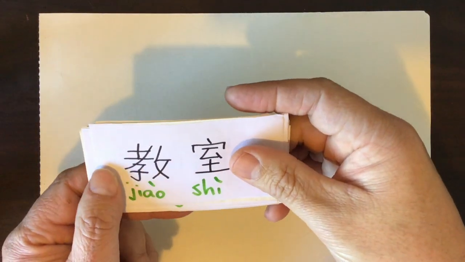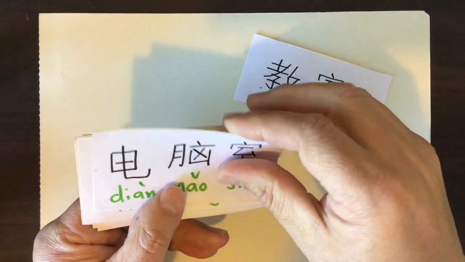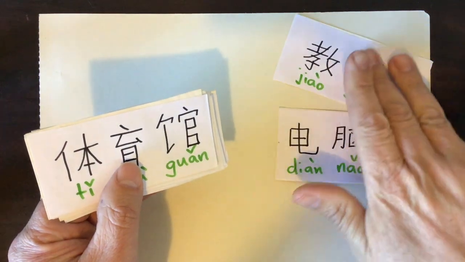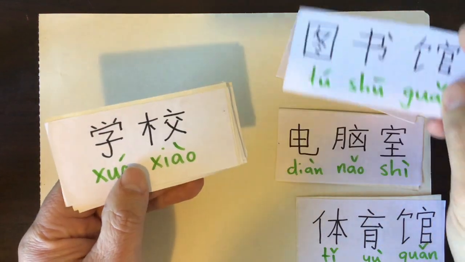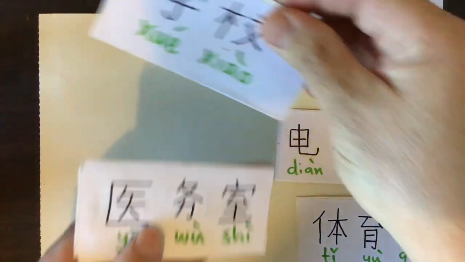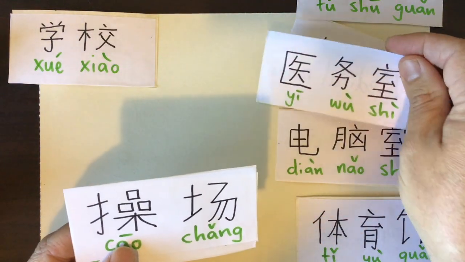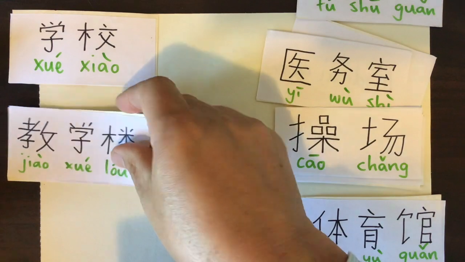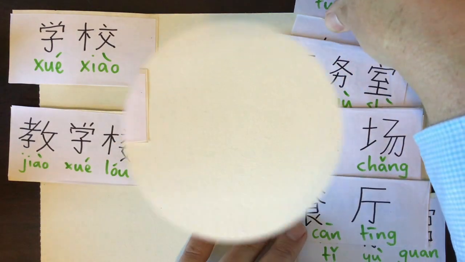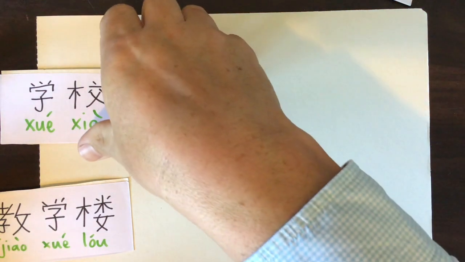So I'm going to start making up some sentences that tell you what a school has. Now, we need to find the right word for school. So, jiao shi, dian nao shi, we might use those because that's classroom and computer room. Ti yu guan, gymnasium. Tu shu guan for library. Xue xiao, aha, that's a good one to have. Xue xiao, yi wu shi, okay, for medicine room. Jiao chang, sports field. Jiao xue lou, okay, we're going to use that too. And the canteen. Okay.